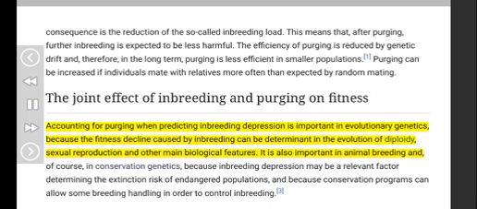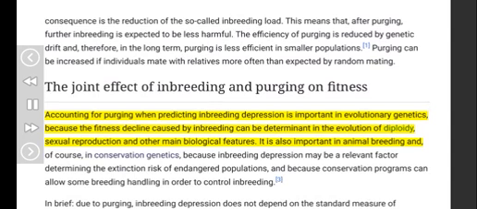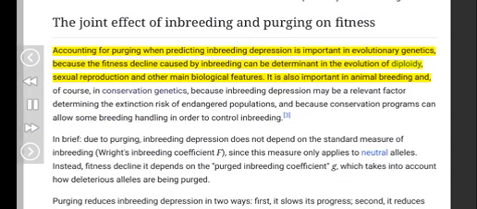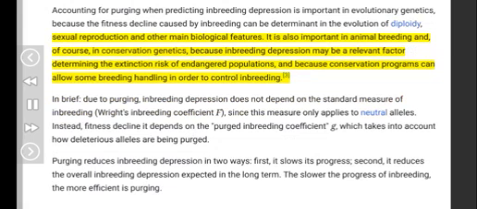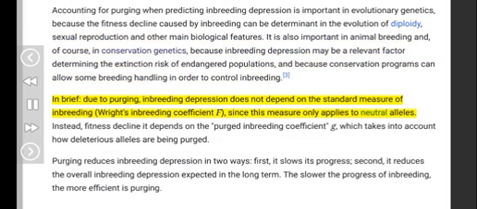Accounting for purging when predicting inbreeding depression is important in evolutionary genetics, because the fitness decline caused by inbreeding can be determinant in the evolution of diploidy, sexual reproduction and other main biological features. It is also important in animal breeding and, of course, in conservation genetics, because inbreeding depression may be a relevant factor determining the extinction risk of endangered populations, and because conservation programs can allow some breeding handling in order to control inbreeding.